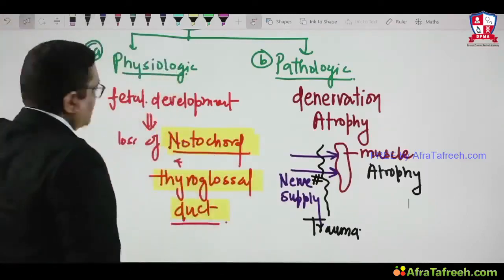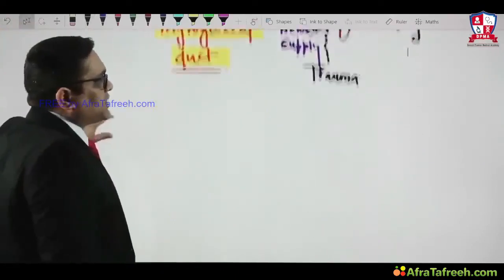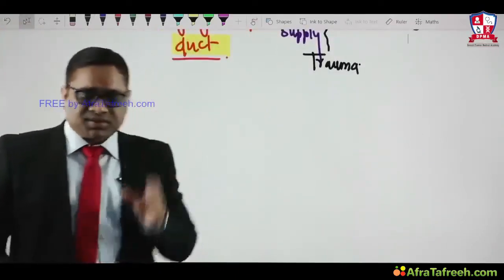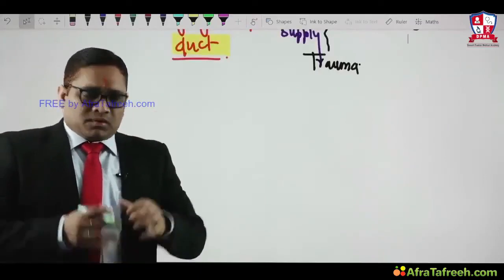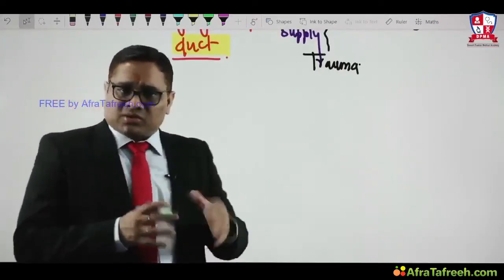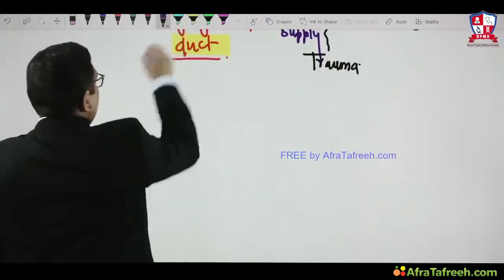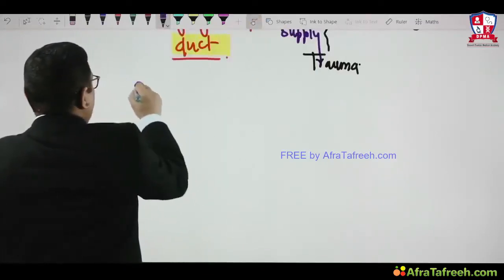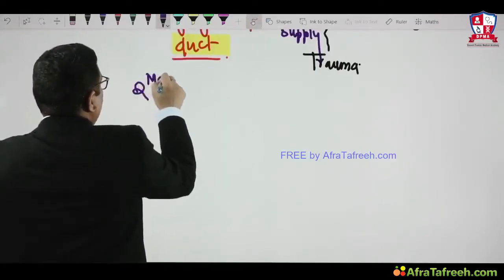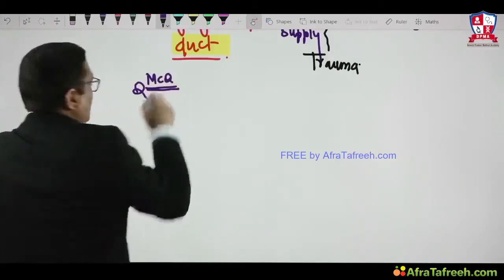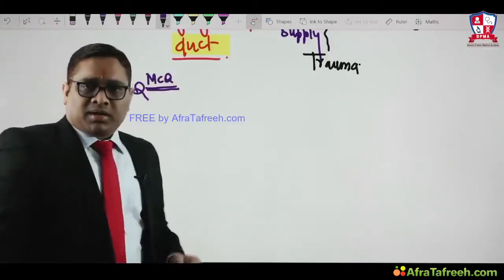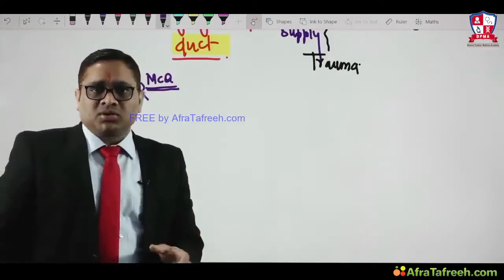Now I want to discuss some important things which the examiner asked recently in exam. The question is about endometrial adenocarcinoma. This is an important MCQ which the examiner asked in All India exam 2014 and 16, and it was repeated in JIPMER exam also recently.